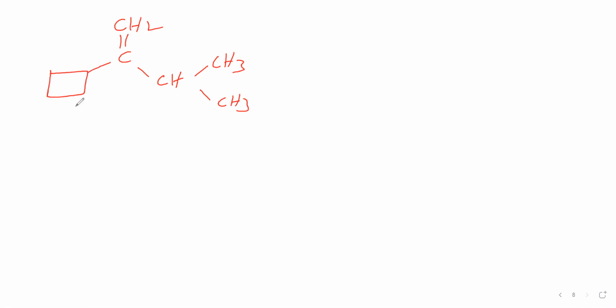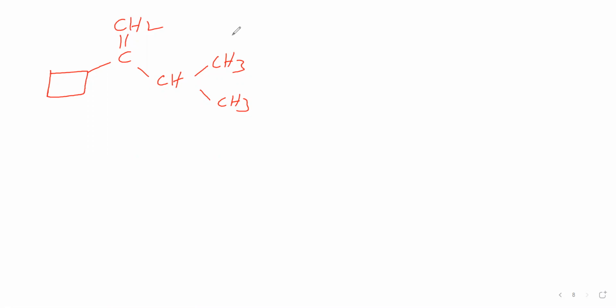This cyclic one is the parent chain, or otherwise this straight chain is the parent chain. Which is the parent chain? We have to see. So here, what is the functional group? The C=C double bond is the functional group. Therefore, the C=C double bond should be in the parent chain.